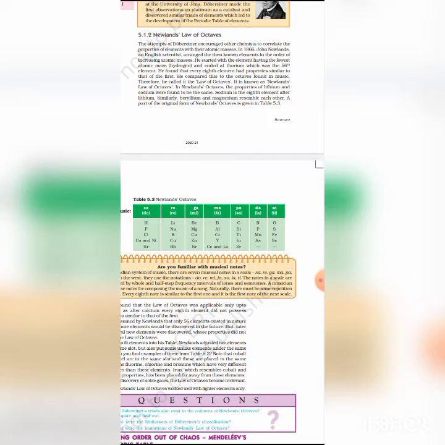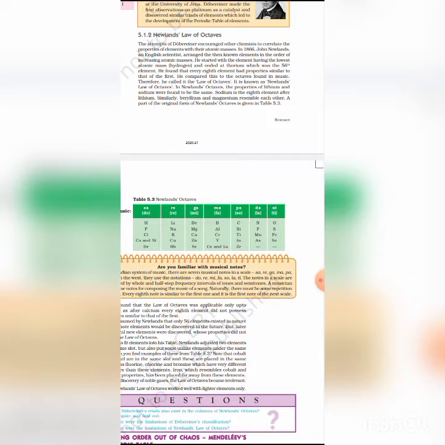Okay students, we get in the 8th position sa once again. So sa is repeated here. Okay, so according to Newlands' octave rule, after 7 elements, in the 8th position, we get a repetition of the first element.